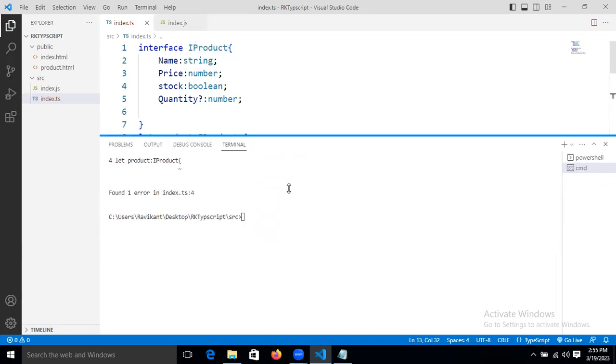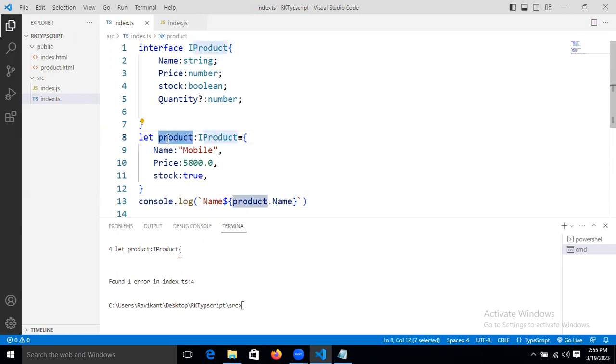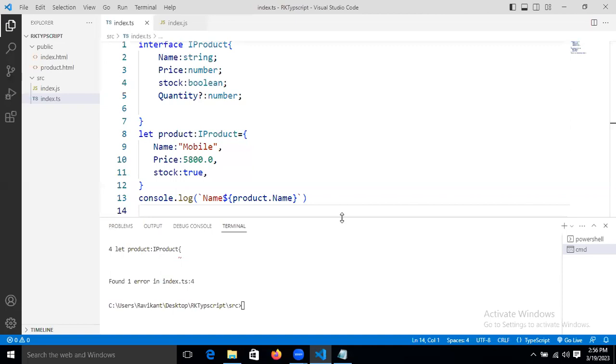Don't worry about that, guys. I'm not explaining class yet, that is the reason I'm using it directly. Extends keywords will come, as well as the class keyword. In the class, we will declare the properties. Initialization we cannot do, so many rules will be there. Those we will learn. Declaring classes in TypeScript is totally different from Java, so please focus on those rules. Now let's compile and run it.